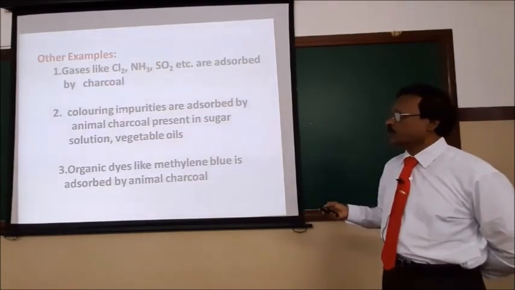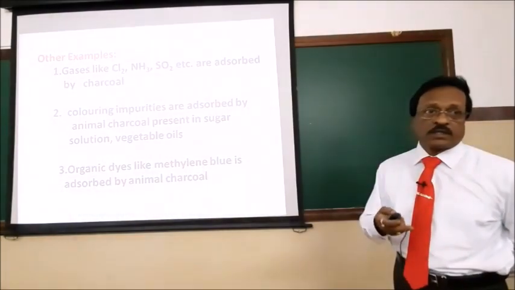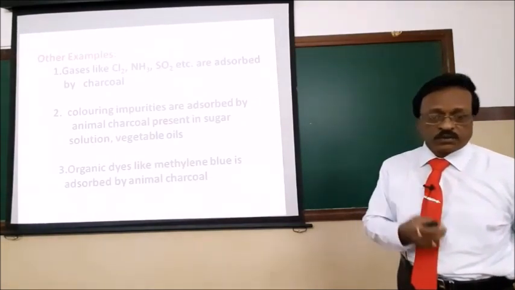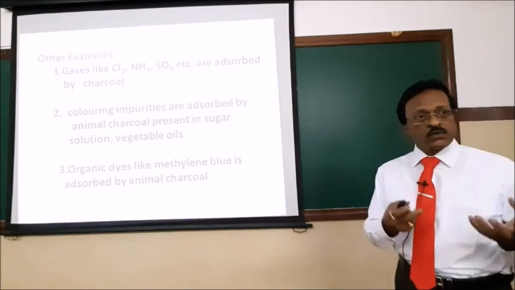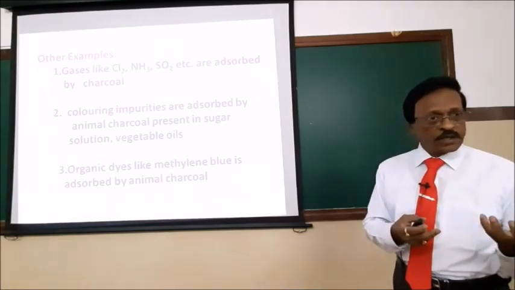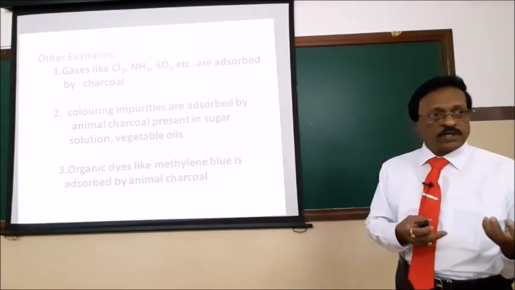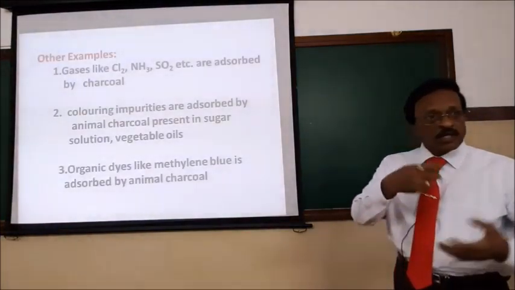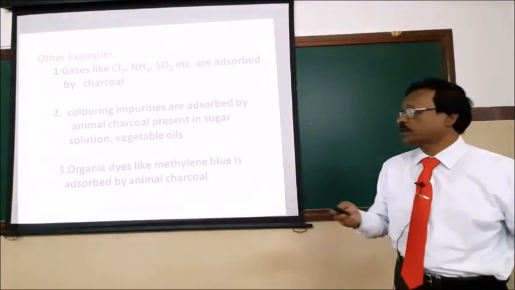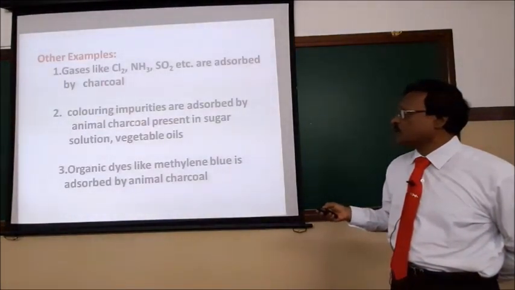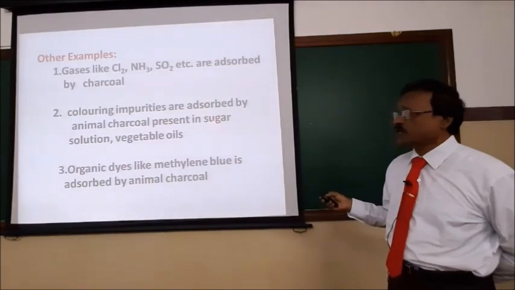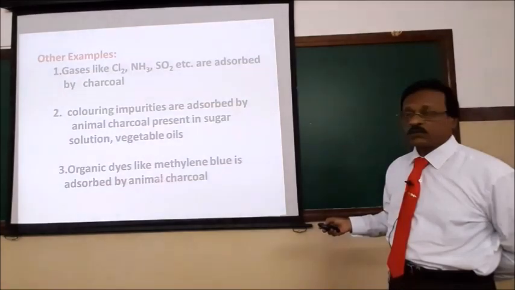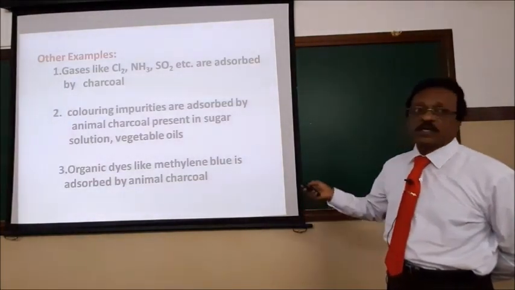See, the color impurity. In this present summer, you go for drinking sugarcane juice. Do you know what is the color of the sugarcane juice? It is yellowish brown. Look at the raw material, there is a number of coloring impurities. By putting charcoal, the whole coloring impurities are adsorbed. This is a process of adsorption, where charcoal is the adsorbent and the coloring impurities are called the adsorbate. A number of organic dyes like methylene blue are adsorbed by animal charcoal. So these are some examples for the adsorbent and the adsorbate.